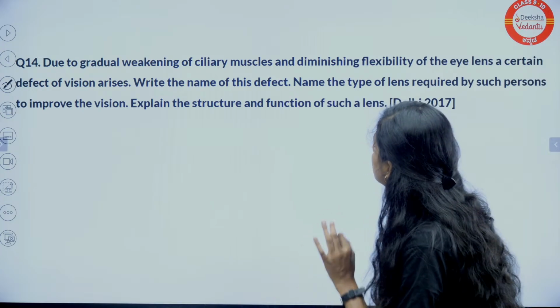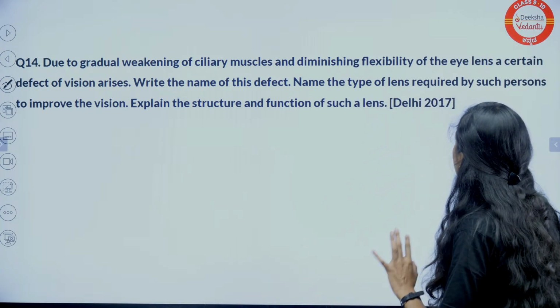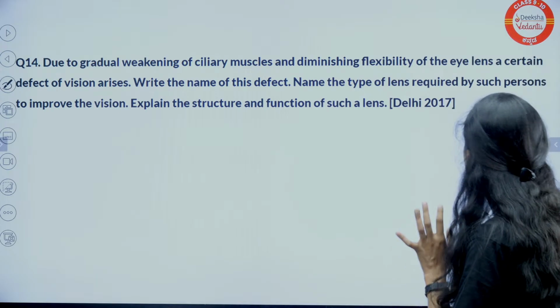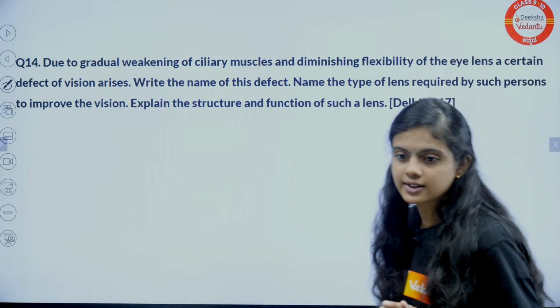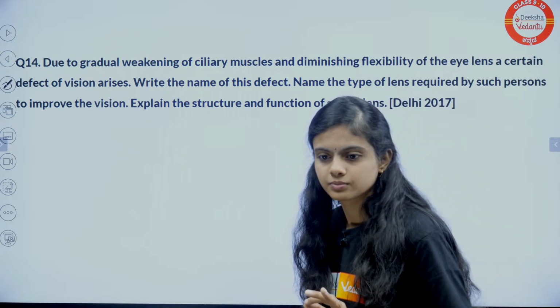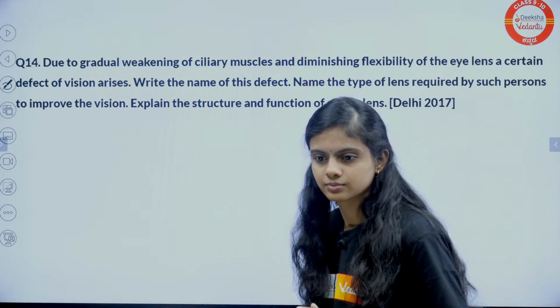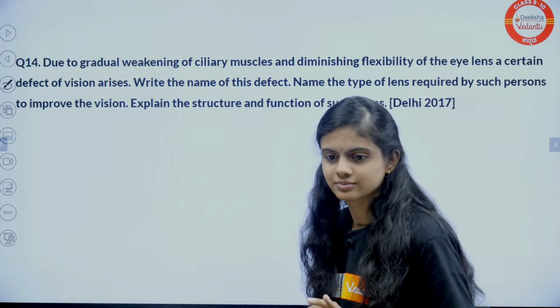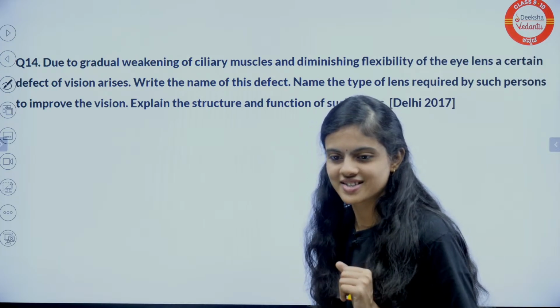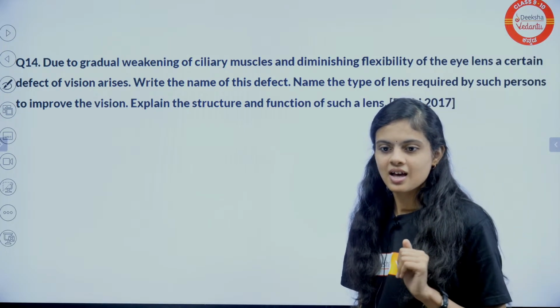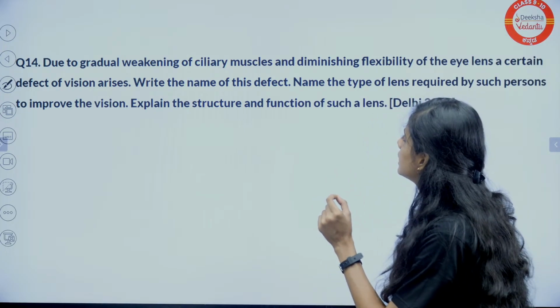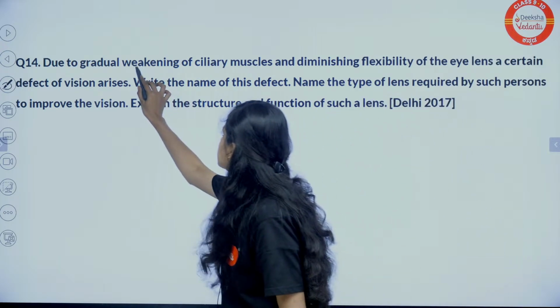Moving forward. Due to gradual weakening of ciliary muscles and diminishing flexibility of the eye lens, a certain defect arises. What is that defect? Coming towards here, the weakening of ciliary muscles.